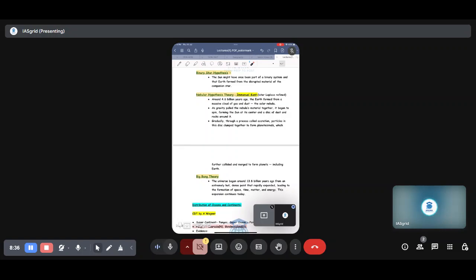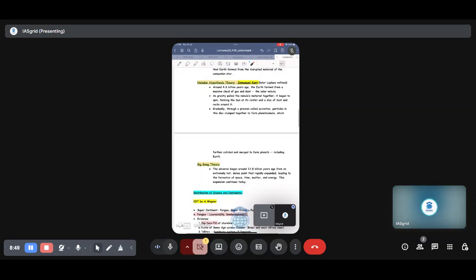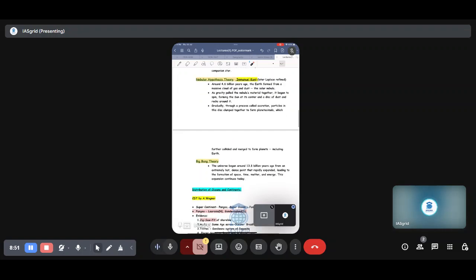And then came the nebular hypothesis theory. Everyone preparing for UPSC knows Immanuel Kant from ethics. This guy was pretty genius, and he gave theories in geography as well for the formation of the planets. His first theory was replaced by Laplace, who gave a more refined version. They said that around 4.6 billion years ago, Earth was formed out of a massive cloud of gas and dust.